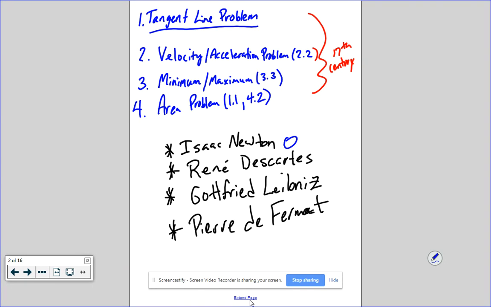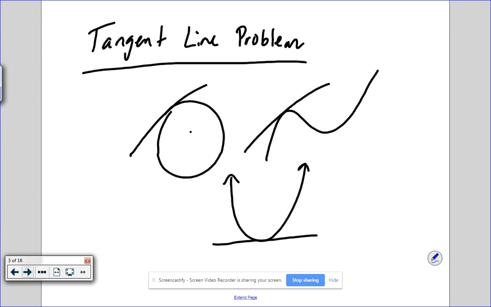And then the last one is Pierre de Fermat. And these are all mostly French. As you can tell, Descartes, Leibniz, and Fermat are all French. So this was very popular work. Like we said, most of these people were dead before 1700. So this is all very, very old work. But calculus is where basically is the development of everything that we now currently call basic algebra. So, I don't want to dive too much more into that.